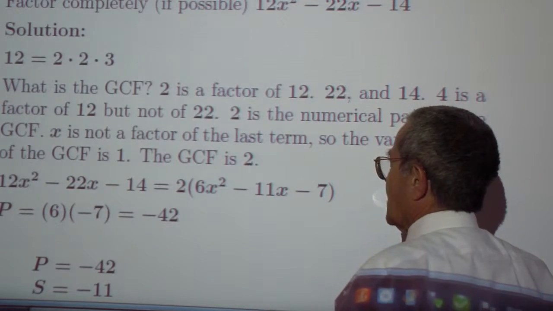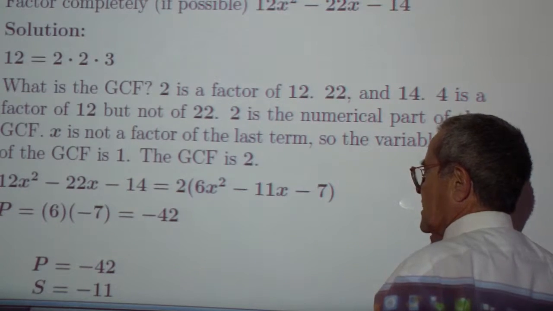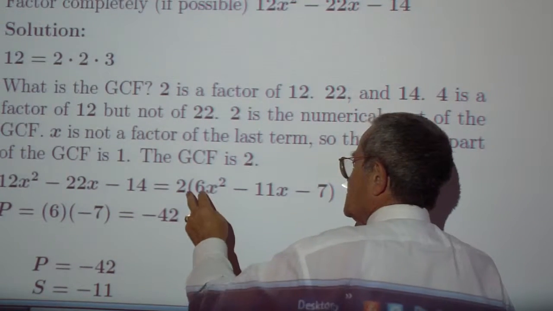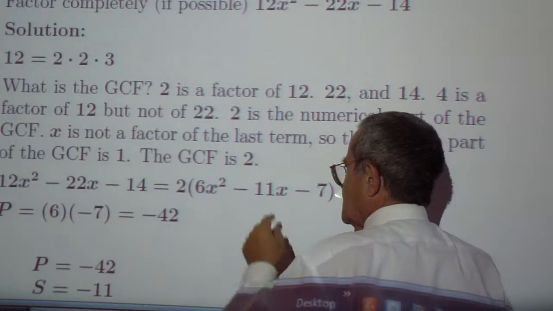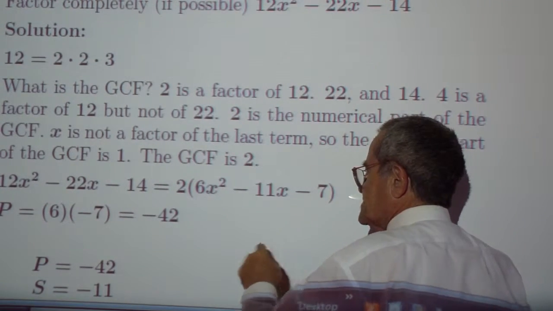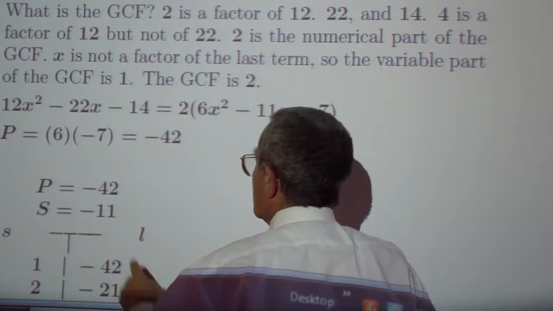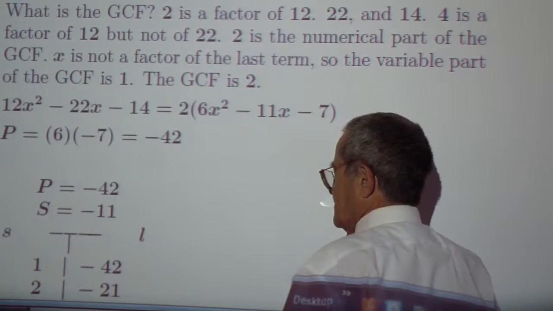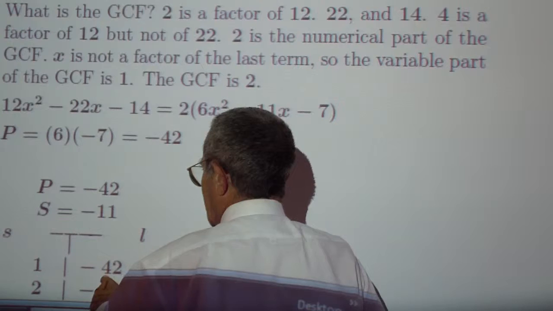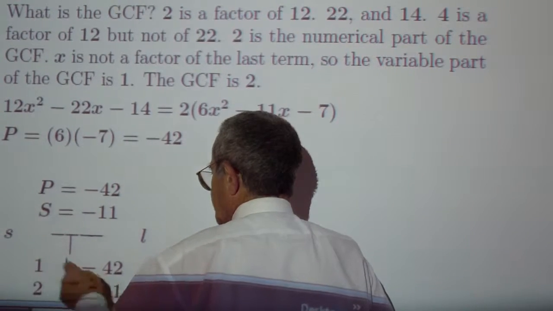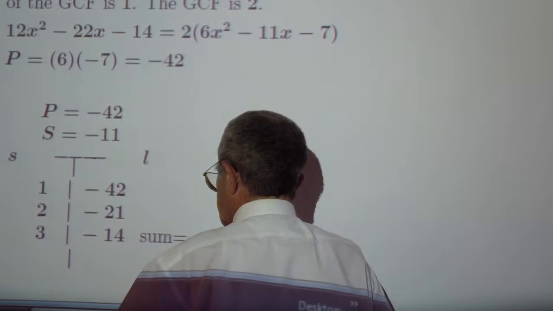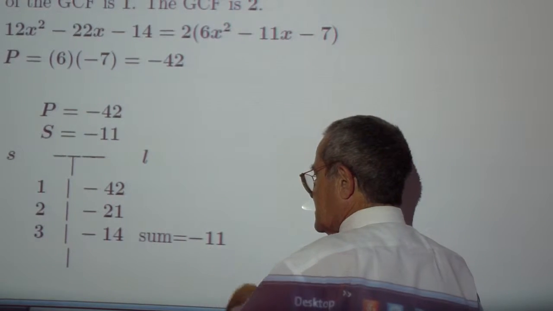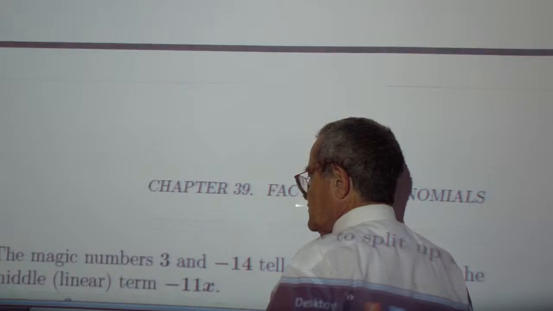2 is the greatest common factor. After you factor out the 2, you're left with 6x squared minus 11x minus 7. The product is 6 times negative 7, or negative 42, and the sum is negative 11. The large number is negative, the small number is positive. For the product to be negative, you can divide by 1, 2, 3. You get the sum immediately, negative 11. You have your magic numbers.